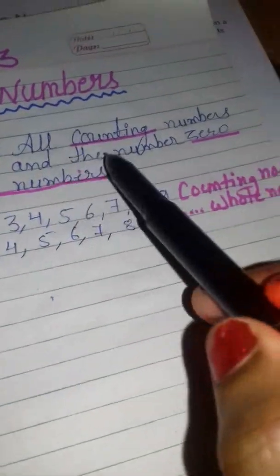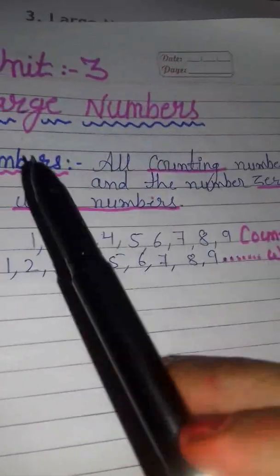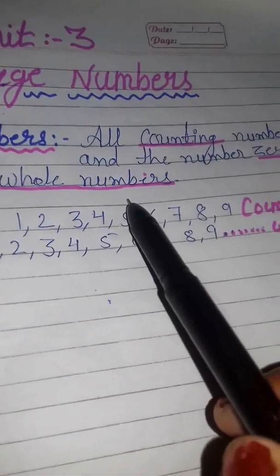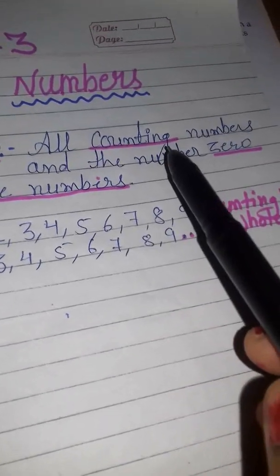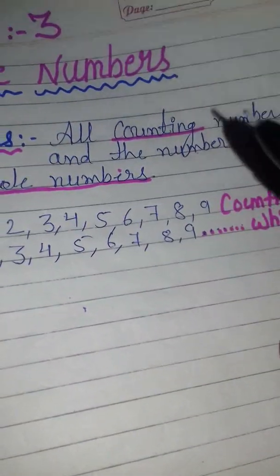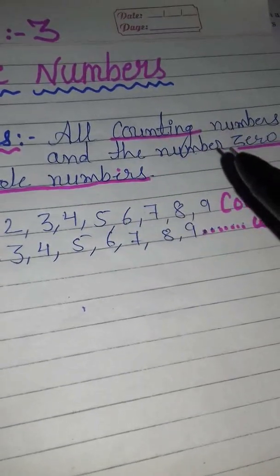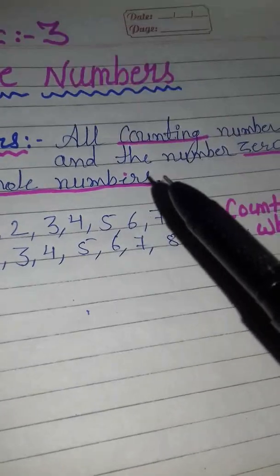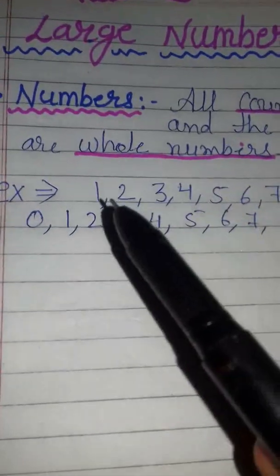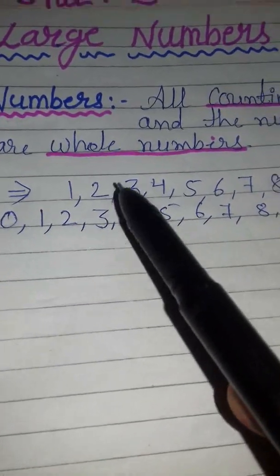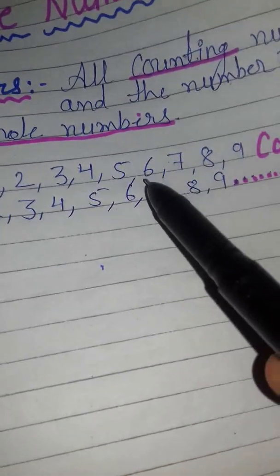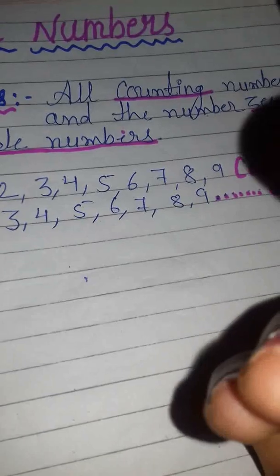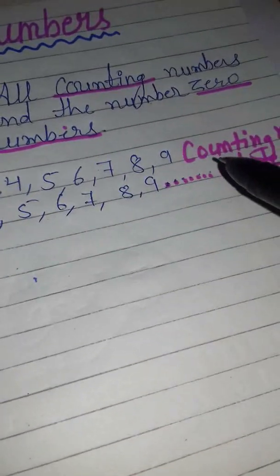As you know, all counting numbers and the number 0 are known as whole numbers. What are counting numbers? The numbers which we can count are known as counting numbers. Which numbers can we count? Tell me students. Very good. Numbers like 1, 2, 3, 4, 5, 6, 7, 8, 9. These we can count with our fingers. So these are called counting numbers.